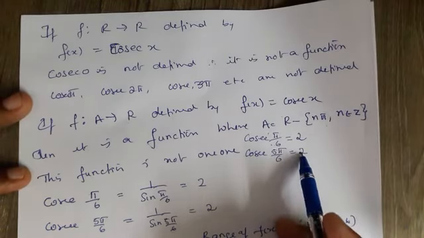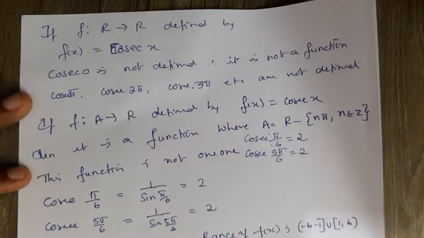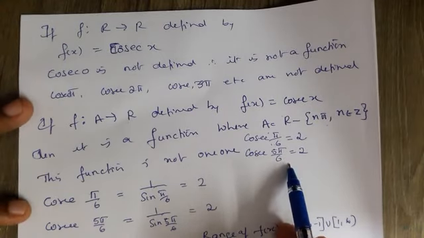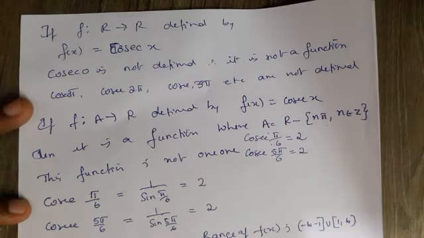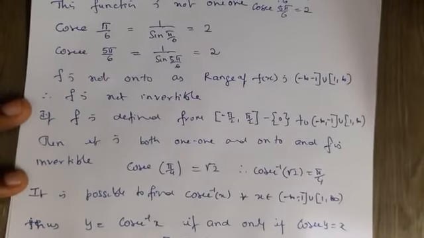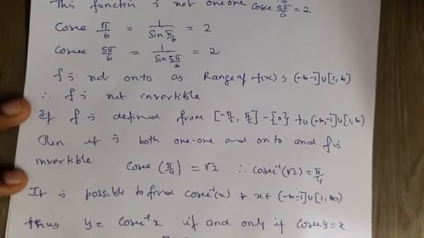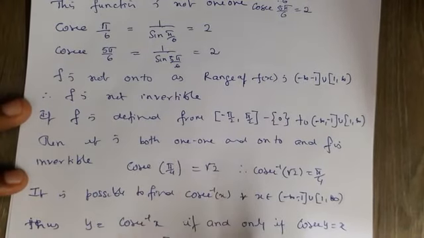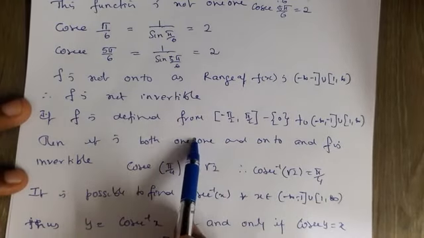Here also we have to change the domain so that the function is one-one. If you change the domain to between minus pi by 2 and plus pi by 2, then the function will become one-one.